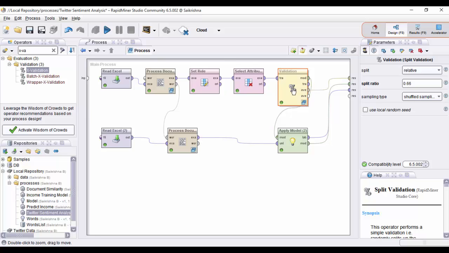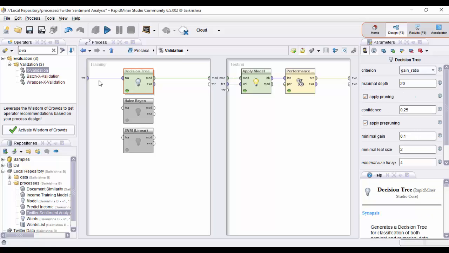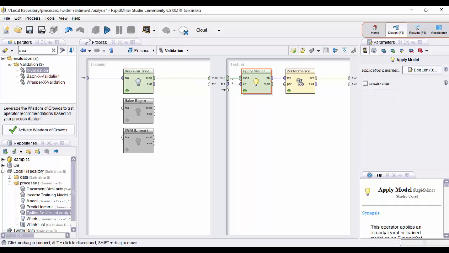If I double click on the validation operator, we can see that we are building a decision tree using the decision tree operator. The training data is given as input to the operator and the operator will generate the model. The apply model operator is used to apply the model on the testing data set, and we are using a performance operator to measure the performance of the model that is built.